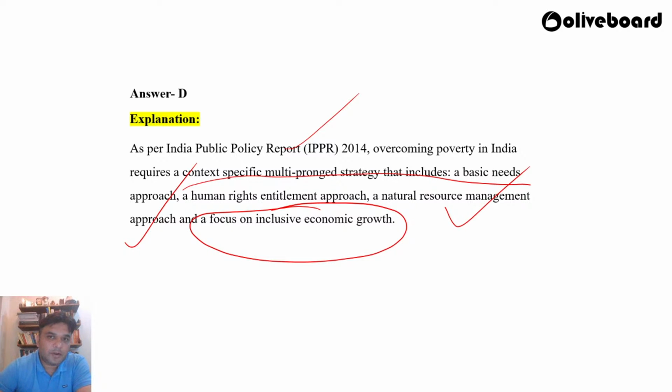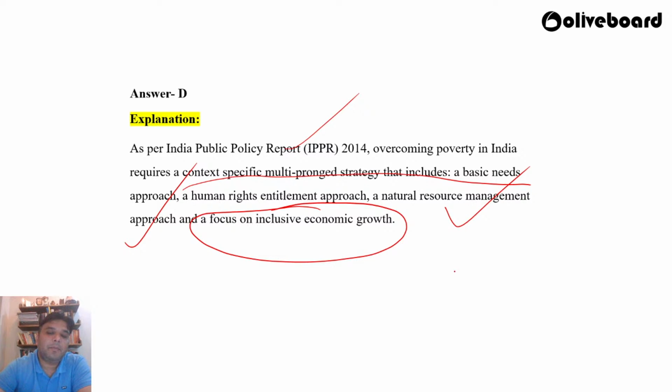So, boys and girls, what have we learned today? When it comes to a chapter like poverty, you should read about the Rangarajan Committee report. You should read about the Lakdawala Committee. You should read about the YK Alagh Committee. You should read about the SR Hashim Committee report. You should read about the Tendulkar report. So these 6 or 7 reports you should study.